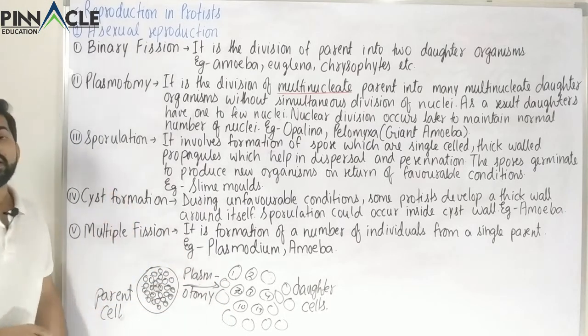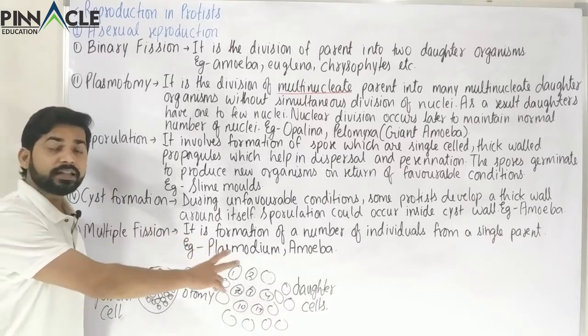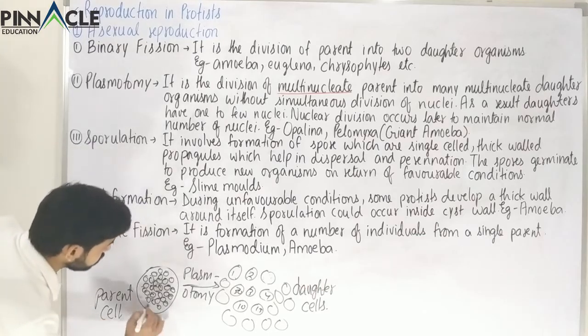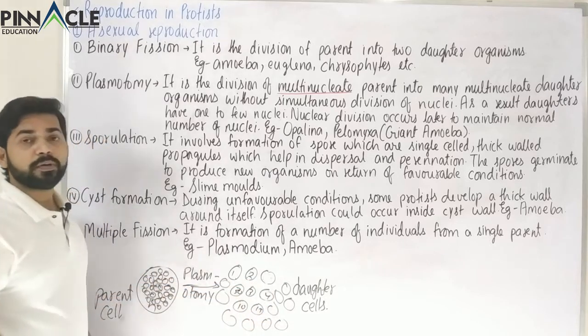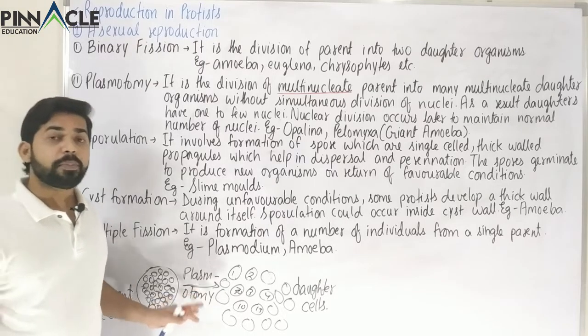But in the case of multiple fission, we had seen that the number of nuclei in the parent and the daughter cells were equal. Here we have n number of nuclei in the parent, and any number of nuclei could be present in the daughter cells. So this is what is occurring in the case of plasmotomy.